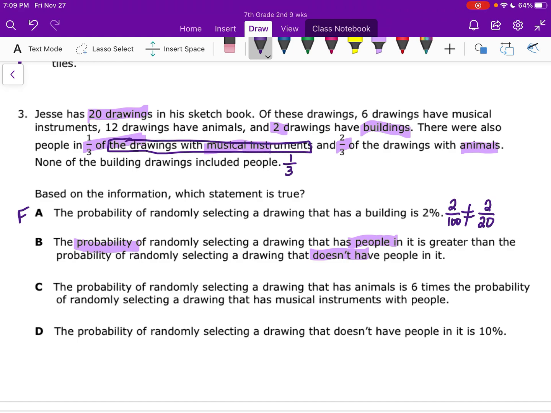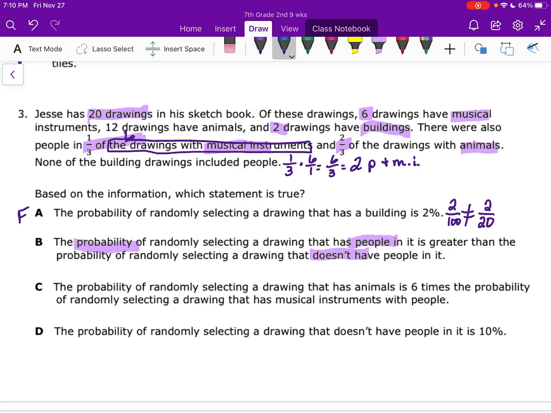So 1/3 of the drawings with musical instruments. How many have musical instruments? 6 drawings have musical instruments. So we're finding 1/3 of 6. 1/3 times 6 is 6 over 3, which is 2. So this is 2 people and musical instruments.